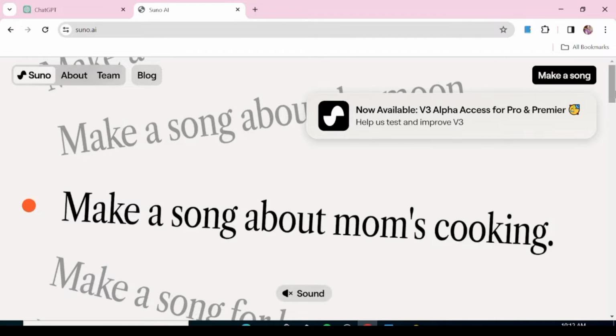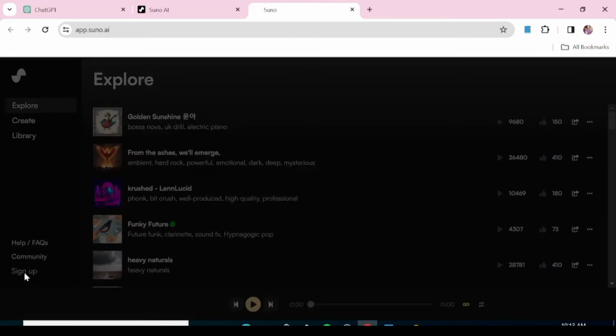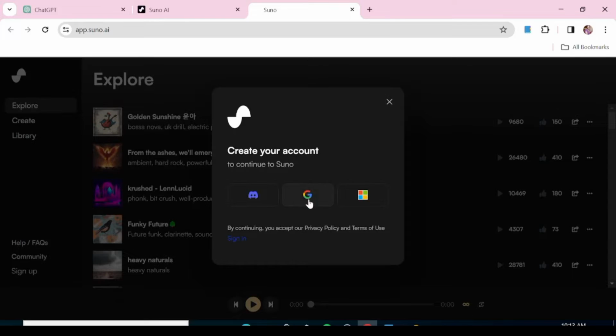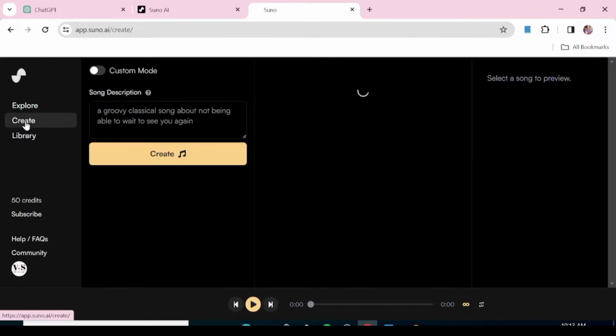And our first AI tool is going to be Suno AI. Once you get here, all you need to do is just hit make a song. And you're going to be able to sign in with either your Google, your Discord, or your Microsoft account. The sign up process is actually really easy. So once you're up here, the next thing that you need to do is just hit create. As you can see, there's an option for you to actually just describe what you want. And this AI is just going to create a song for you.